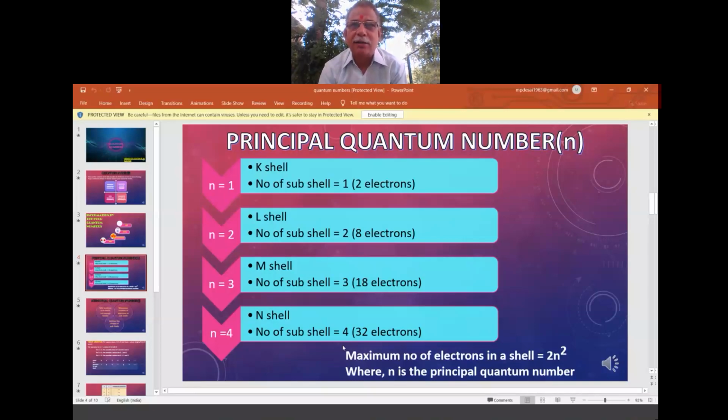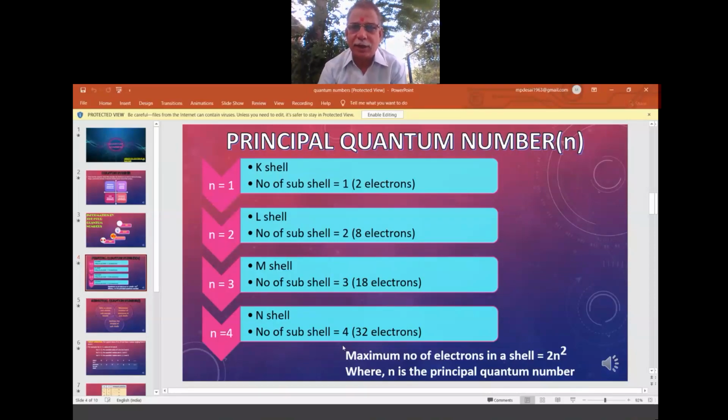Okay, KA 32 Gulbarga, or KA 19 or 20, South Canara or Udupi. So like that we will come to know. In the same way, if n equal to 1, it is the first principal quantum number. n equal to 2, second, n equal to 3, third, n equal to 4, fourth, and so on. Many are there. Okay, so from the nucleus onward, the first principal quantum number is given as number 1, first row, first round.